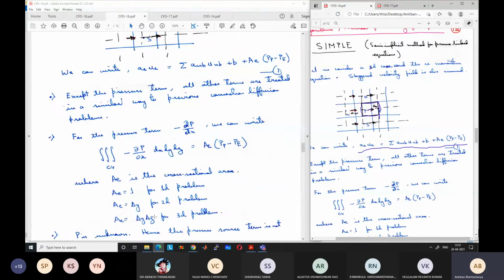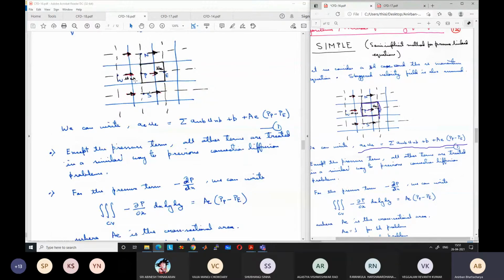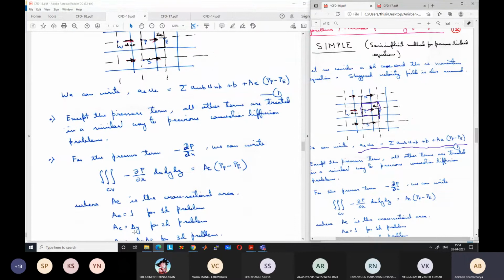So ultimately the integral of minus del P del x can be written as AE into PP minus PE, where AE is the coefficient of PP minus PE, and AE can be written as 1 for a 1D problem, delta y for a 2D problem, and delta y delta z for a 3D problem. Delta x, delta y, delta z are the grid spacing in the xyz direction.